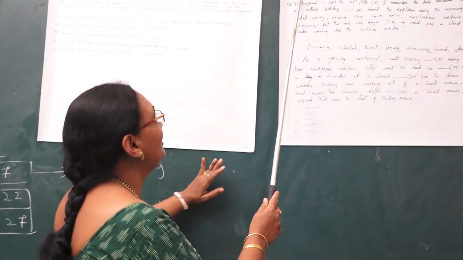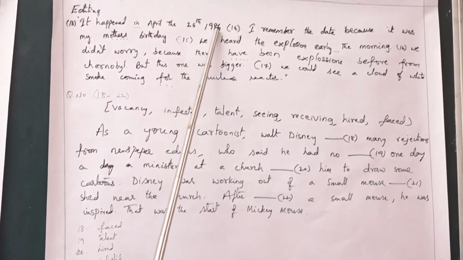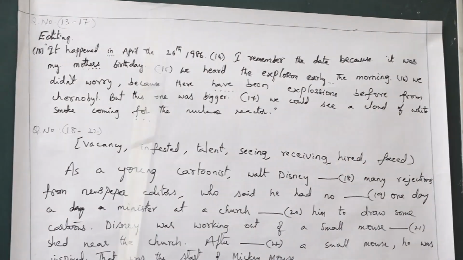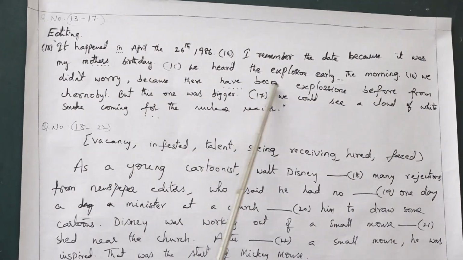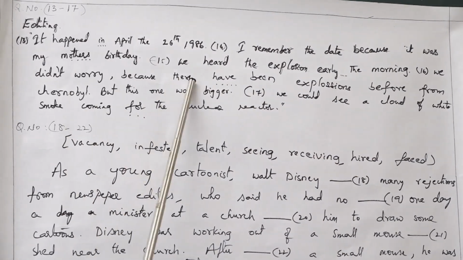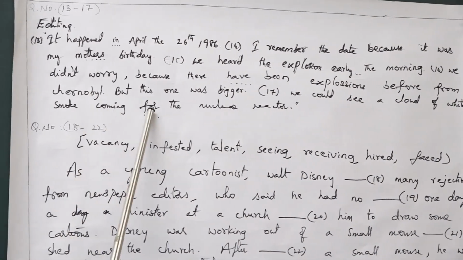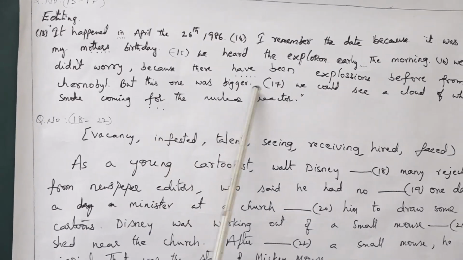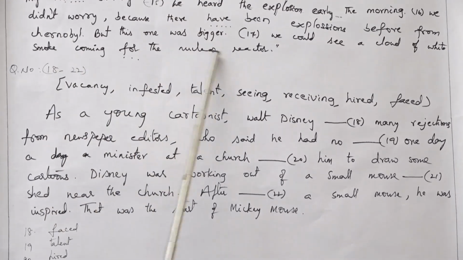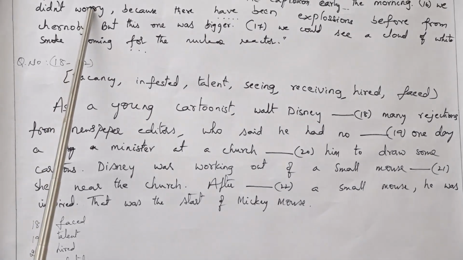Editing, question number 13 to 17. Here, it happened in April the 26th, 1986. I remember the date because it was my mother's birthday. We heard the explosion early in the morning. We did not worry because there have been explosions before from Chernobyl. But this one was bigger. We could see a cloud of white smoke coming from the nuclear reactor. This is the question paragraph given under editing.